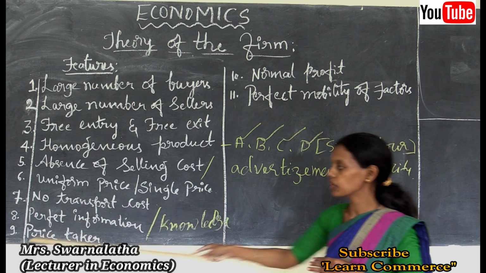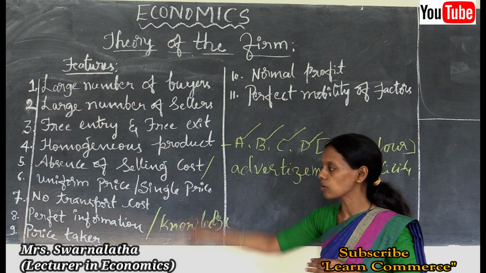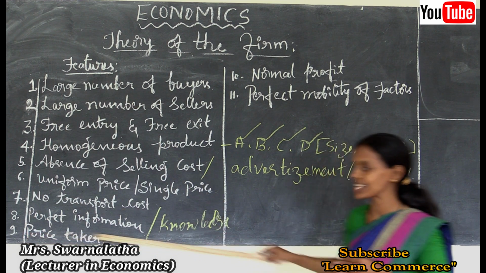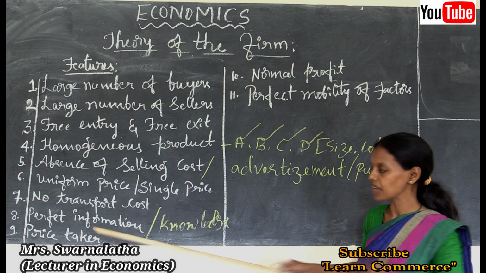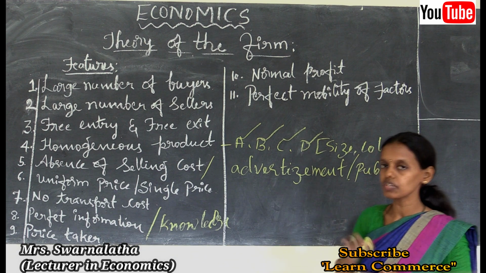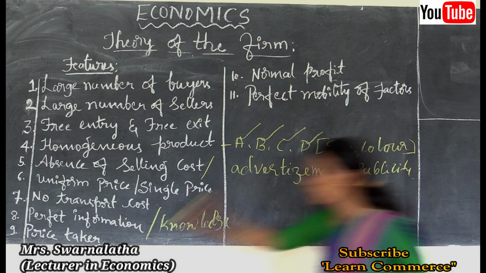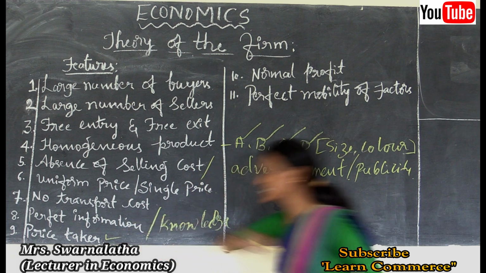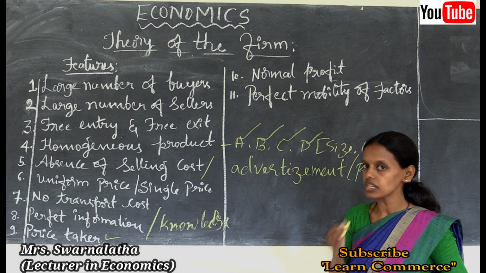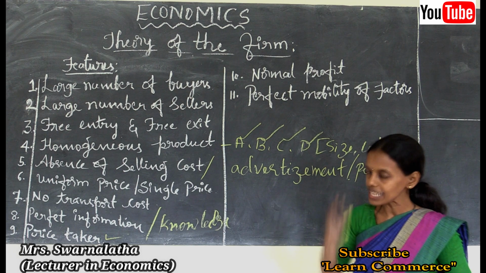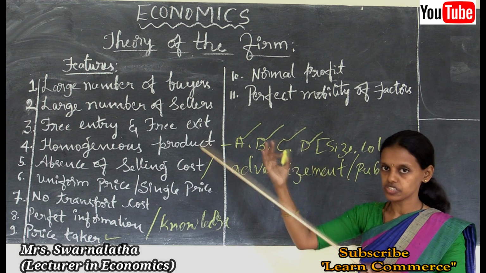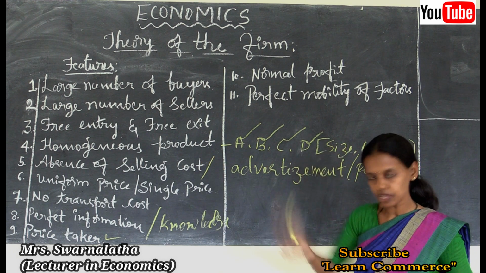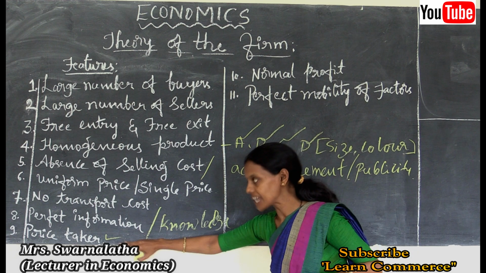Next, one main feature of a perfectly competitive market is the price taker. What is this price taker? Price taking behavior is the main feature of a perfectly competitive market. Price taker is nothing but firms following the prices fixed by the industry. Industries are price makers. Firms are price takers.